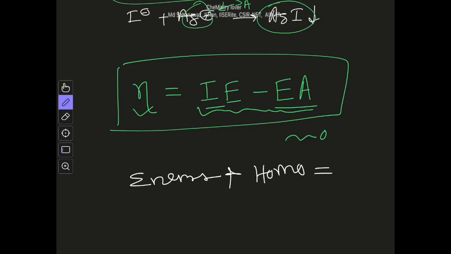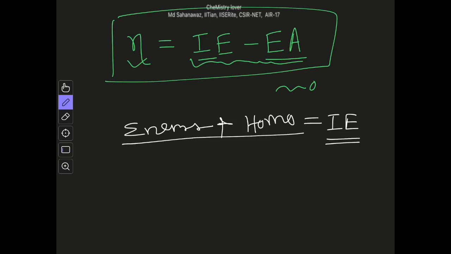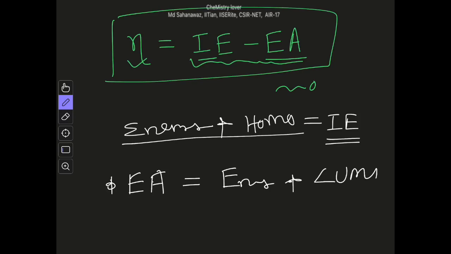Actually it is equal to the ionization energy, only the sign differs. So the magnitude of the energy of the HOMO is the ionization energy of the molecule, whereas the energy of the LUMO is the magnitude of the electron affinity of the molecule.